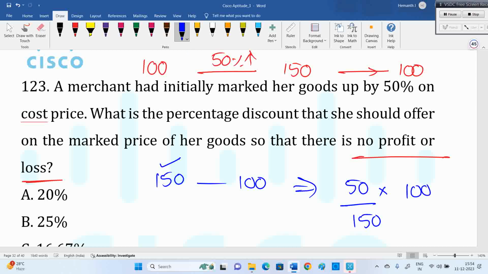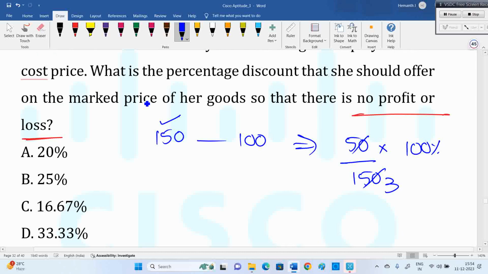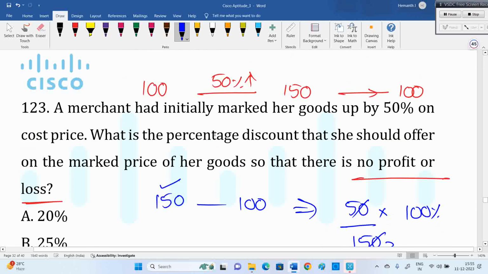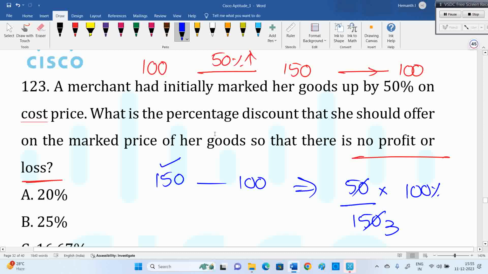So divide by 150. This is like profit and loss. Let's say you have 150 rupees and you want to sell it for 100. 150 to 100 is the loss only. So it's 1 by 3, or 33.33%, you need to decrease. You need to announce a discount of 33.33% to bring it back. Try to understand the question: you increase by 50%, don't decrease by 50%.